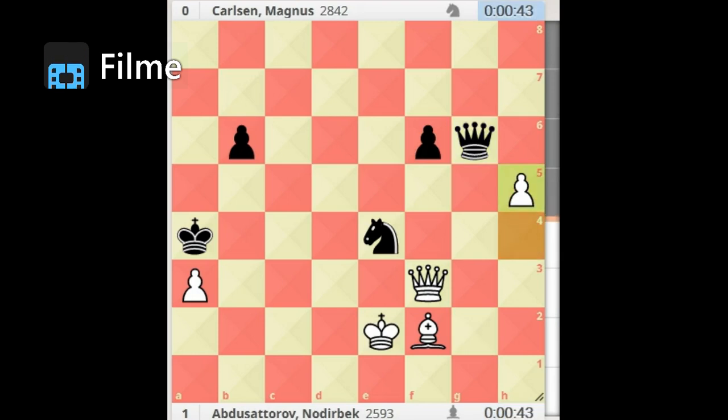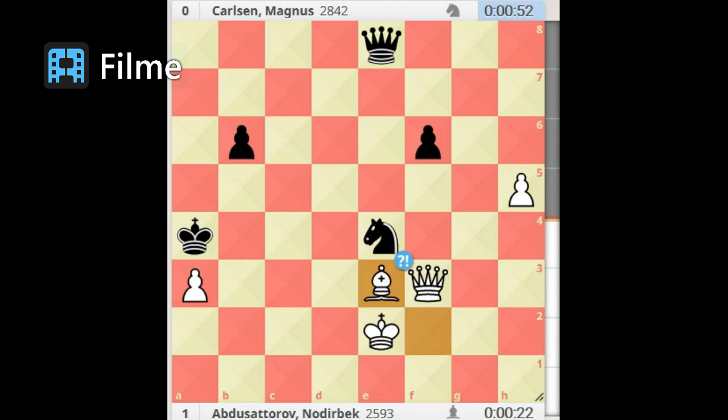h5, a wonderful move played by Abdusattorov, a new step towards a great victory. Queen e8 is now the threat, discovering check. Now Abdusattorov responded bishop e3, a move with two benefits, the first of which was protecting the king from Carlsen's attack, and the second, paving the way for h6.